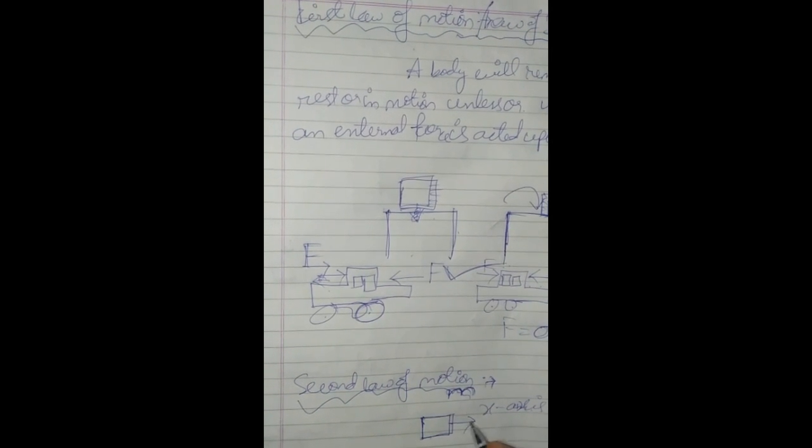For example, if a box is moving in the x direction along the x axis with velocity v, the momentum p equals m into v. A simple example can be taken as a bus containing passengers moving on a road with a velocity v. We can define the momentum of the bus as mass into velocity, meaning mass into velocity worth of motion is contained in the bus.